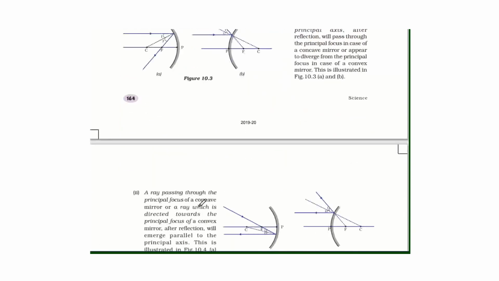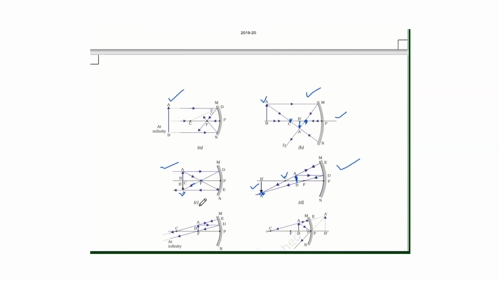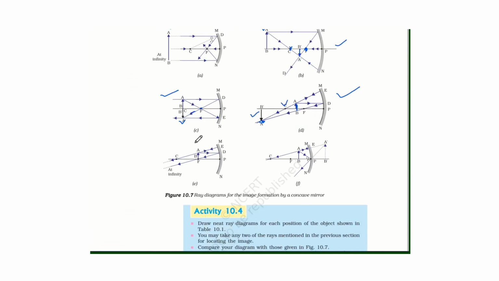So here the object is placed at focus. The ray which is parallel will pass through the focus. The ray which is normal will pass through the center of curvature. They will not intersect. As you see here, after reflection, both the rays are parallel. They will not intersect each other.